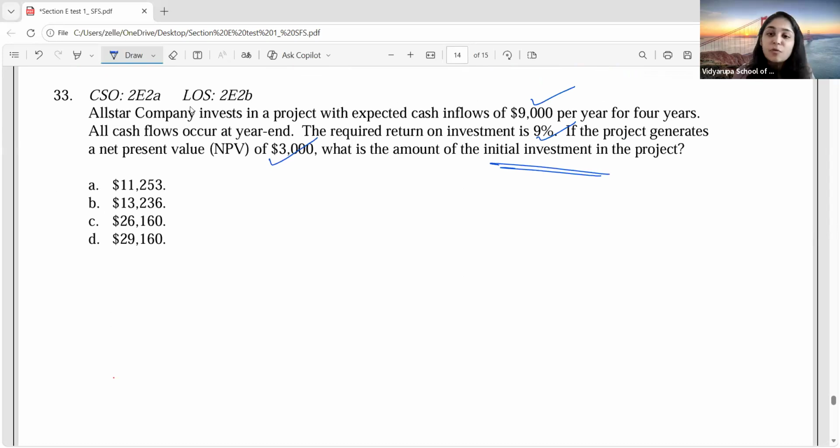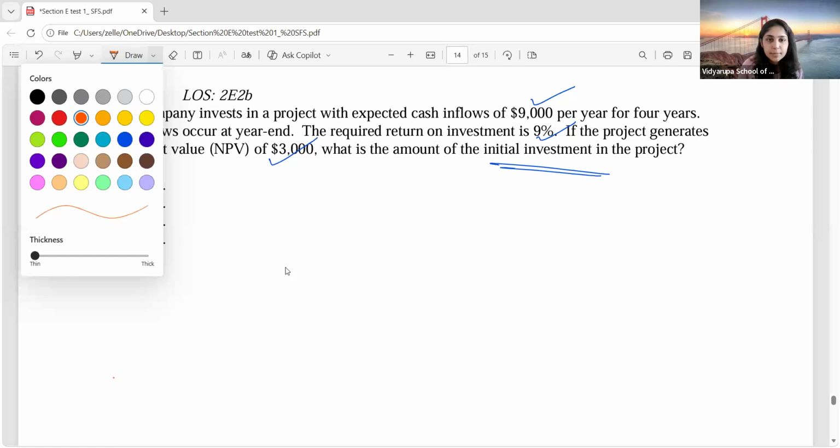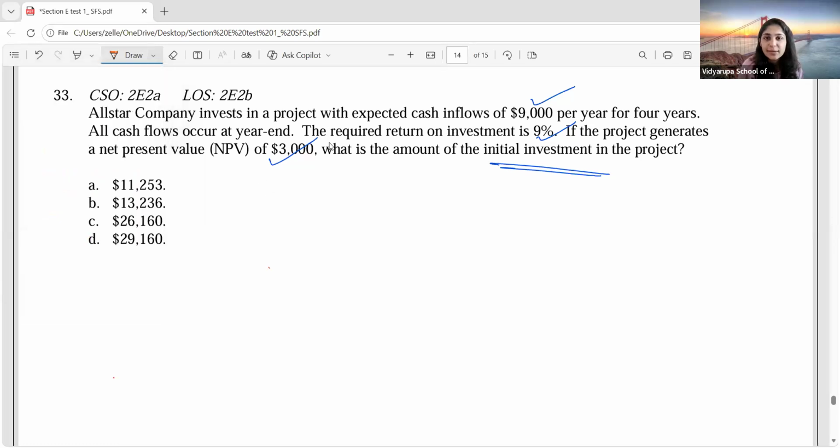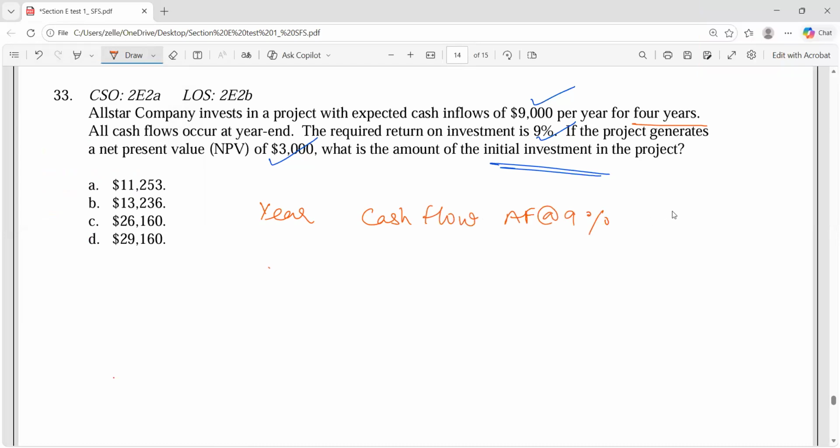So this is a type of question where you have to do reverse calculation, correct? What is the life of the project? 4 years.